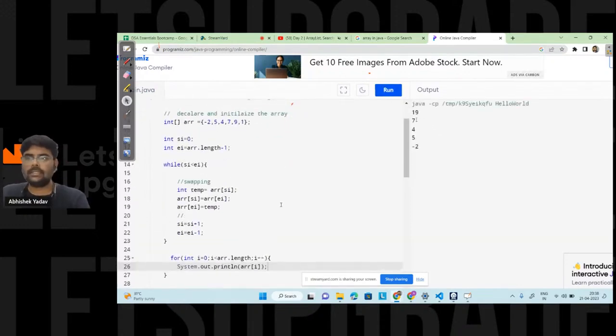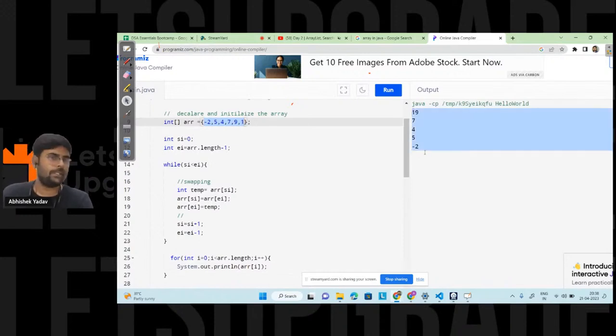So here you can see we are getting the correct answer, that is 1 9 7 4 5 minus 2. So we have this element and we have swapped the elements in the same array, right?